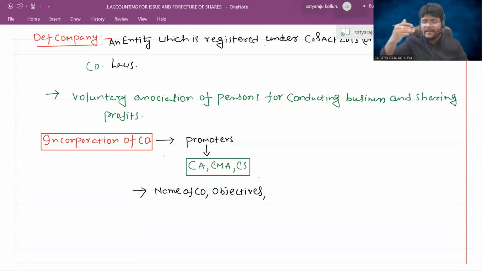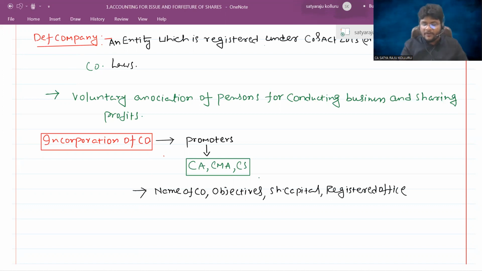Your capital in the case of companies is known as share capital. Sir, what is the primary address of your company? The primary address of your company is known as the registered office. Do you understand? All such issues are asked by our finance professional.